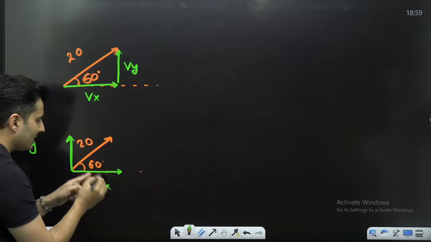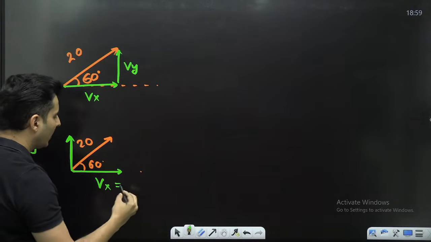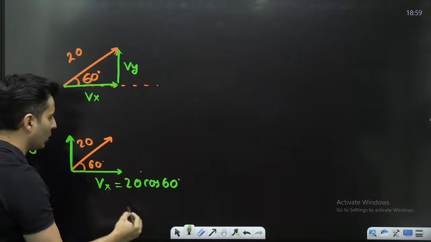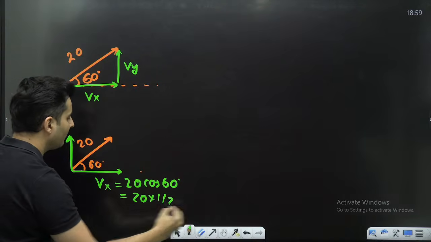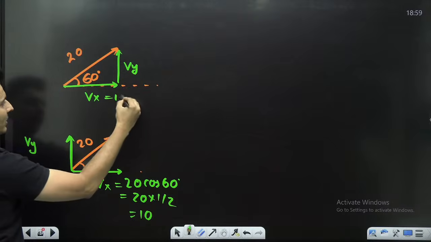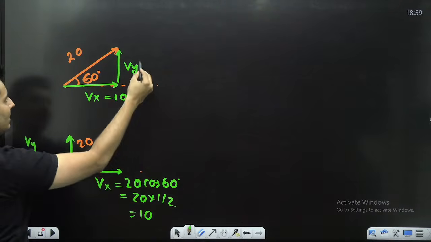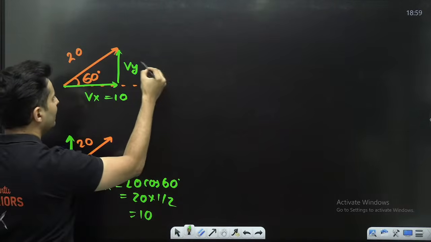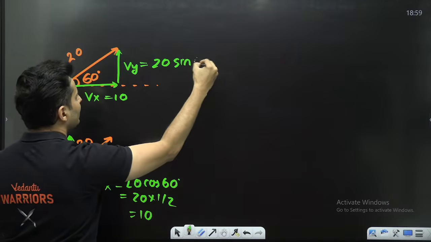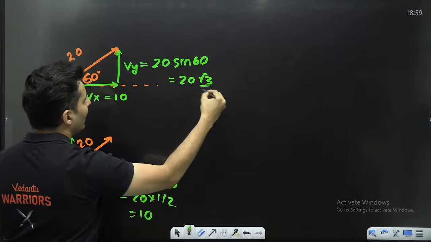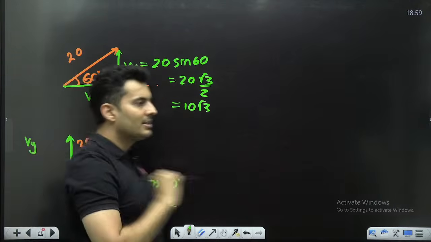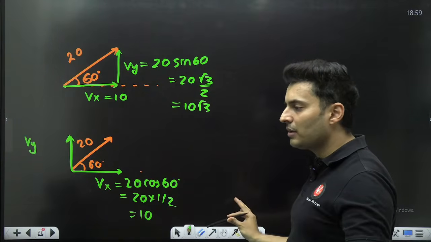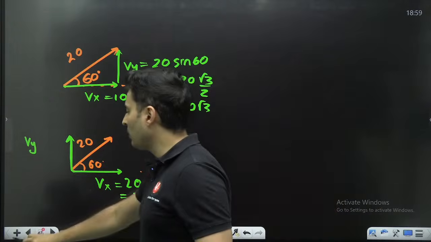60 is closer to x, so 60 will be cos for Vx. So it will be hypotenuse cos 60. Why cos? Because it is closer. C for close. So cos 60 is basically half, so hence it will be 10. This is also 10 only, because it is 20 cos 60. What is y? It is far away from that angle. So hence it will be 20 sine 60, which is 20 root 3 by 2, which is 10 root 3. That's how you figure out the components. Is it clear, my dear students? Everybody with me? Let's take one more example.